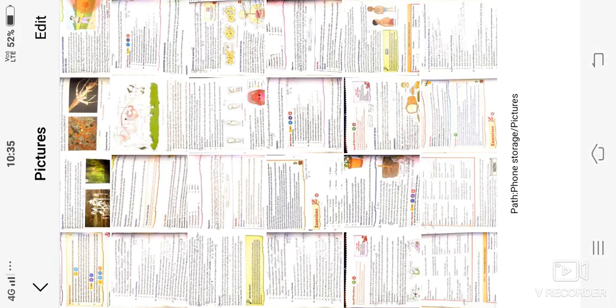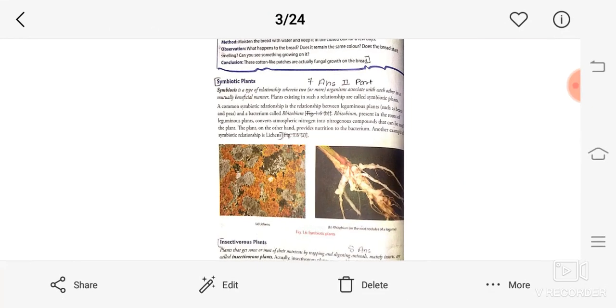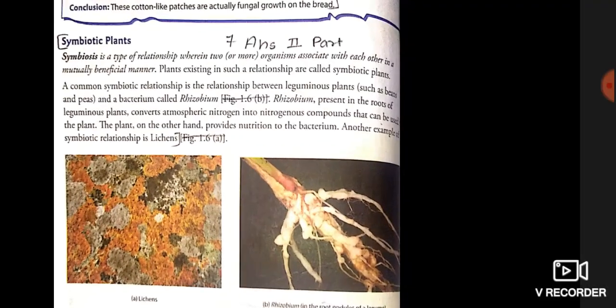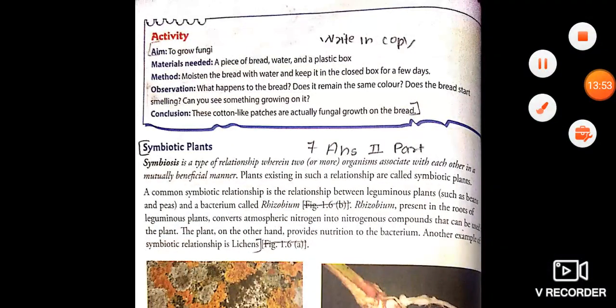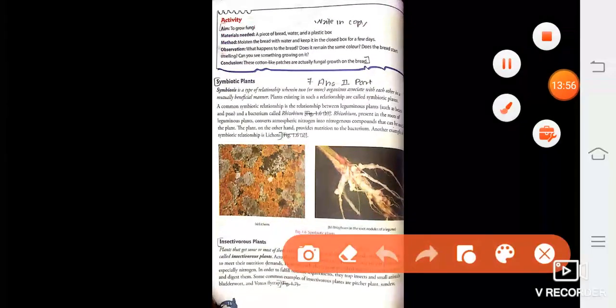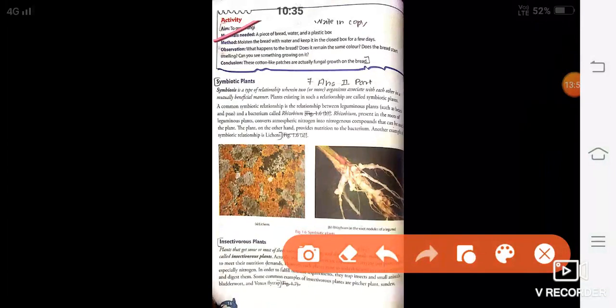One more thing I will tell you. You will write this activity in your copy also. Even if it is not part of this answer, you have to write this activity in your copy. Next, third point.